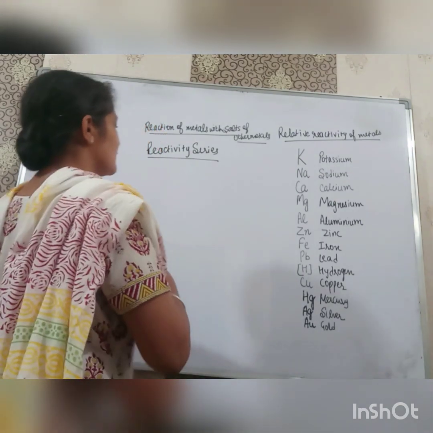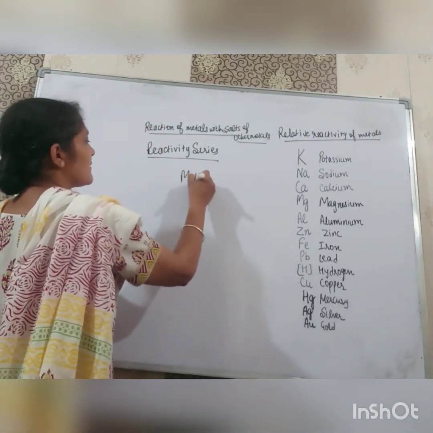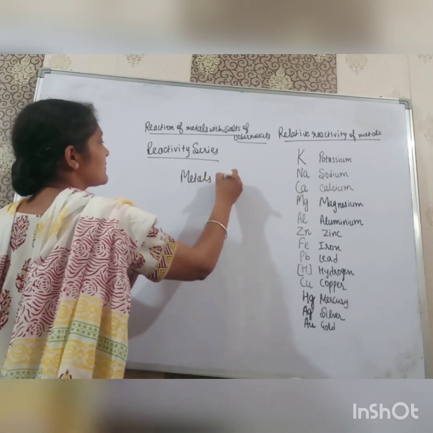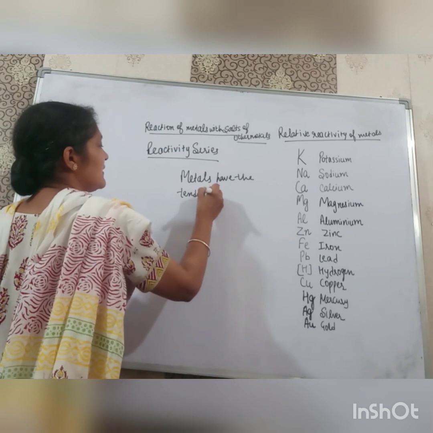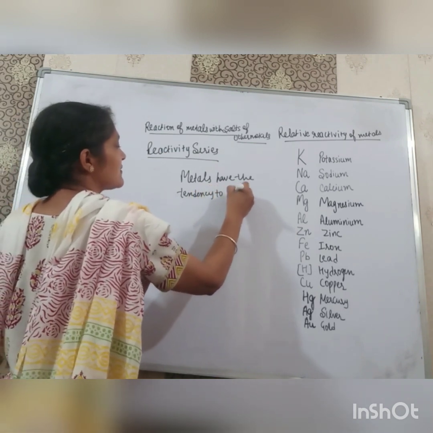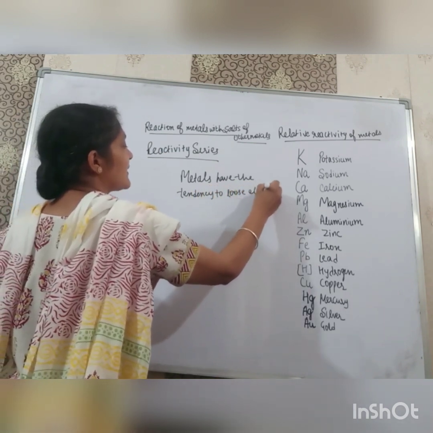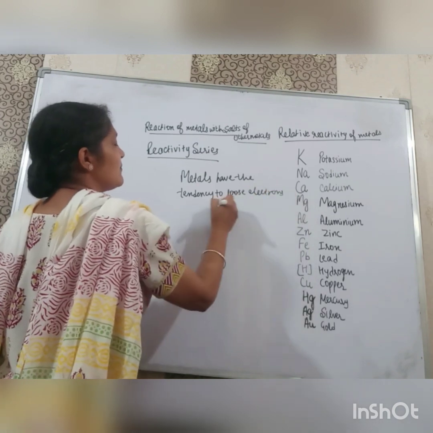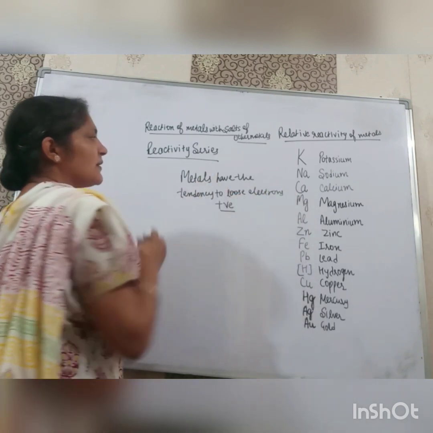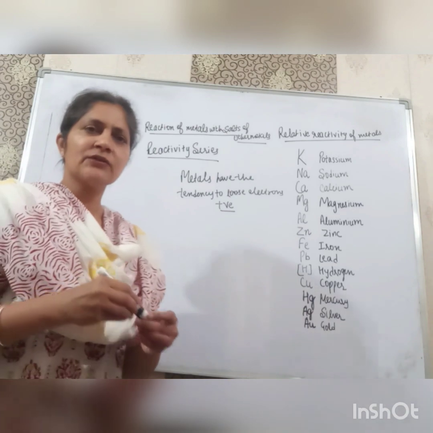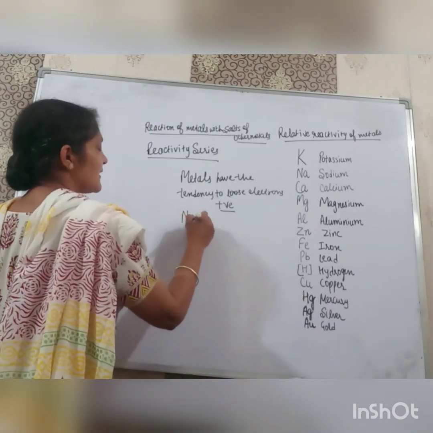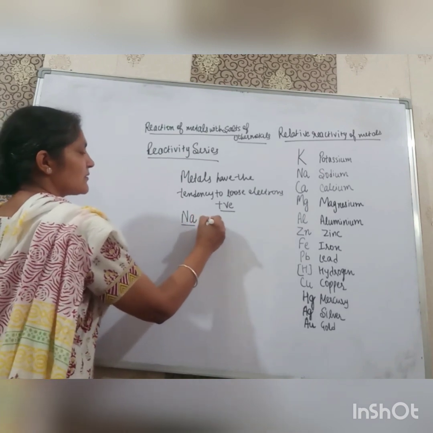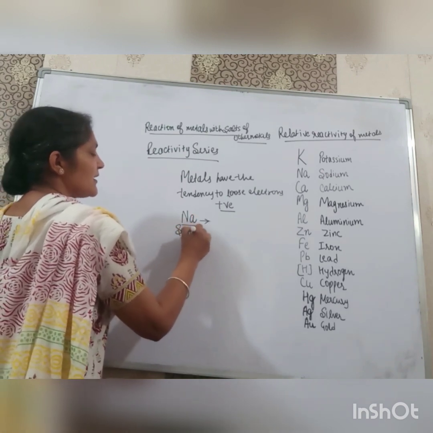As we all know, metals have the tendency to lose electrons, and they are electropositive. Now sodium also loses the electron and copper also loses the electron, but the tendency of sodium to lose electrons is more.